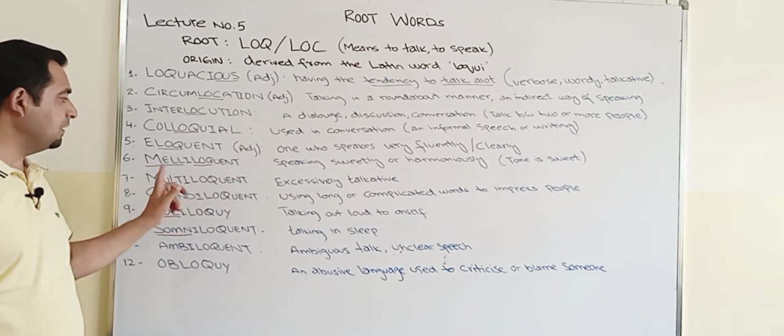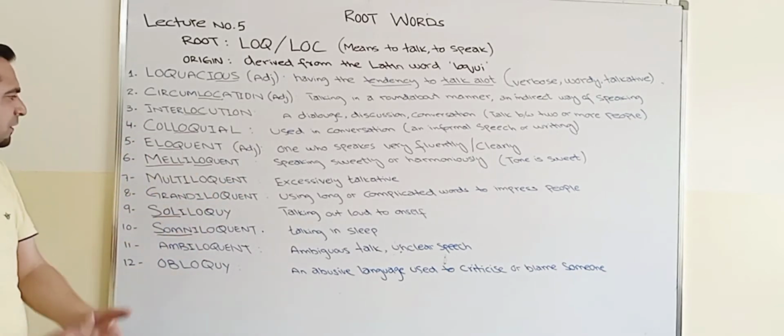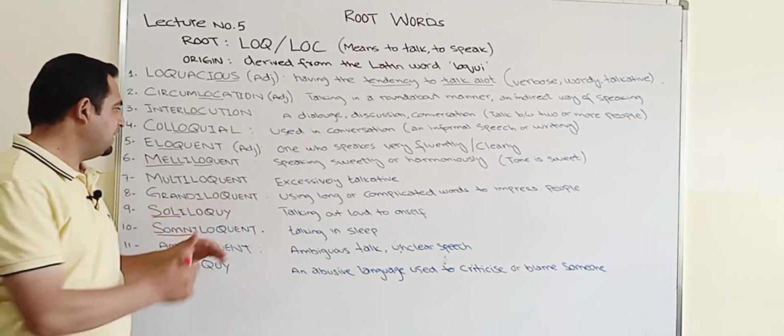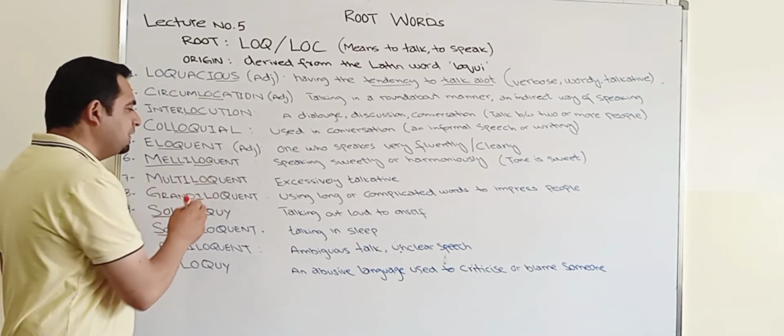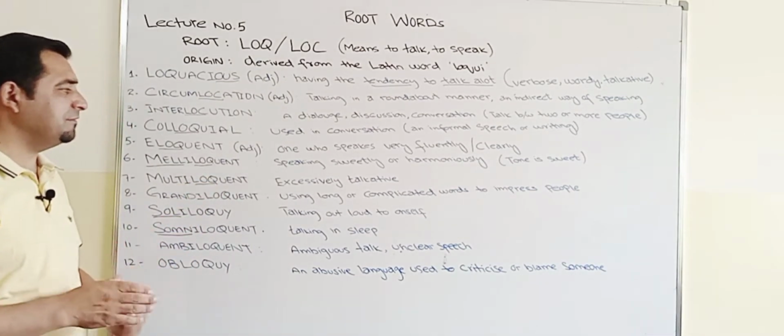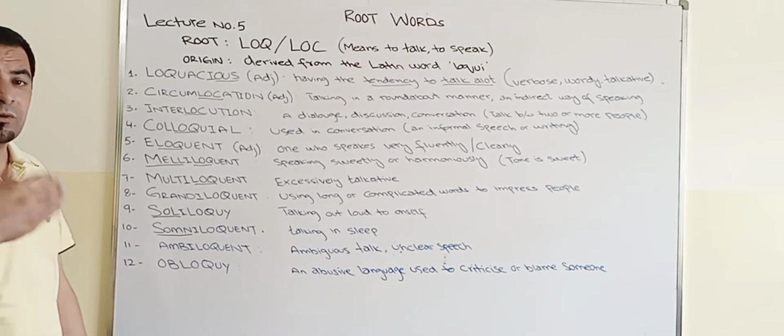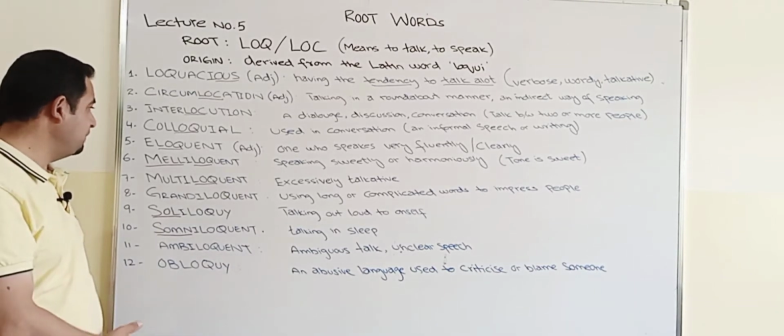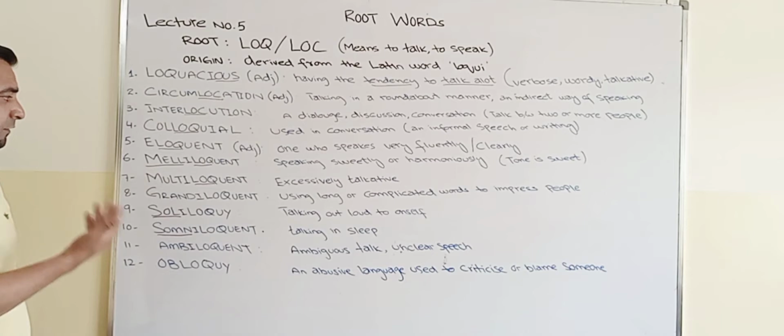Moving ahead, multiloquent. Multi means more, and again the root word loc is here. So excessively talkative, more than required. That is called multiloquent.